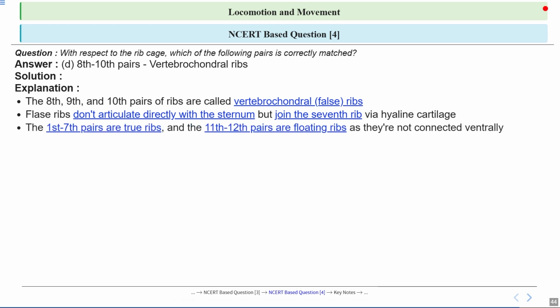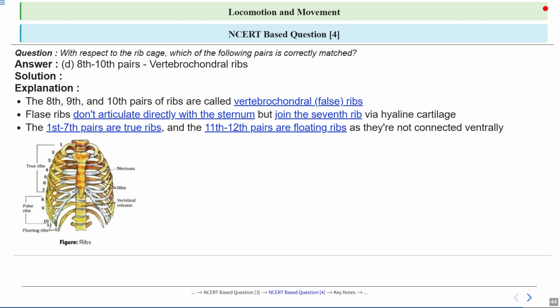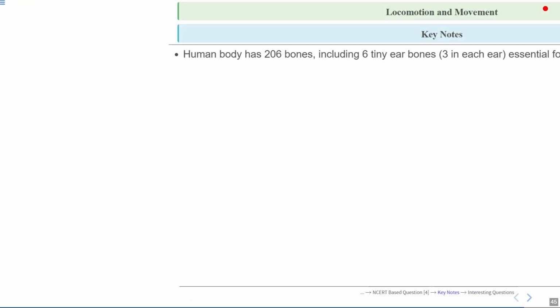So to put it all together, the first 7 pairs are called true ribs because they connect directly to the sternum, while the 11th and 12th pairs are called floating ribs since they don't connect at the front at all. So it's like having some ribs with direct routes, some with shared routes, and some that don't connect at the front. Each type serves a different purpose in protecting our organs. So you can see the structure of ribs and the location of true ribs, false ribs, floating ribs, and sternum.